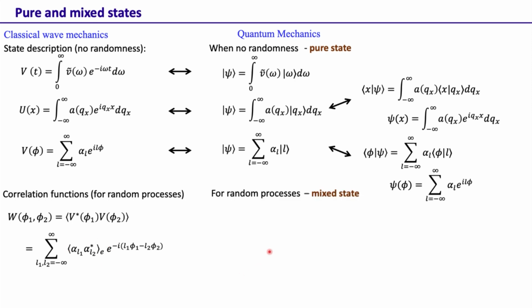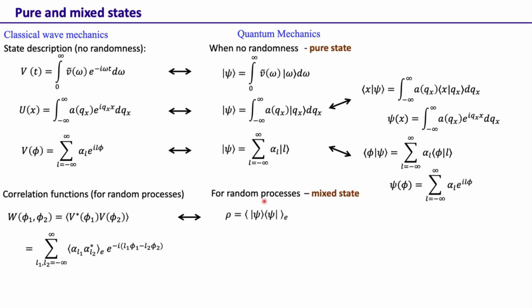Similarly, if the process is random, then we refer to it as the mixed state in quantum mechanics. In quantum mechanics, there are two kinds of randomness. One is the intrinsic randomness because of the quantum system, and the other one is the randomness that is pretty much what we see in the classical case. So we can say this is the classical kind of randomness, or the mixture, and that's why the name mixed state.